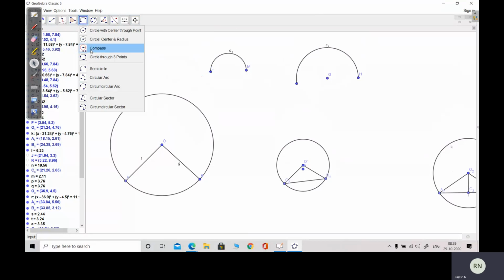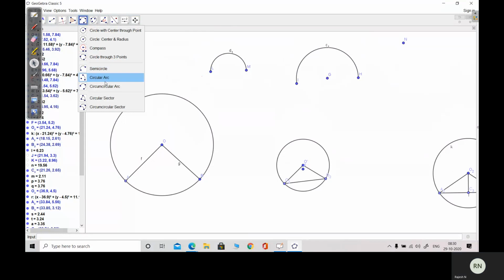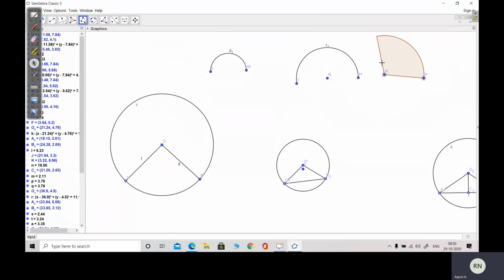So this is called a segment. This is a semicircle. This is the major segment. This is the minor segment. Okay.